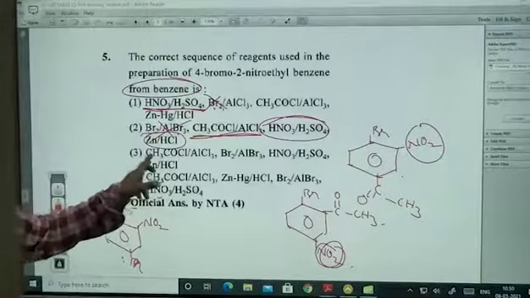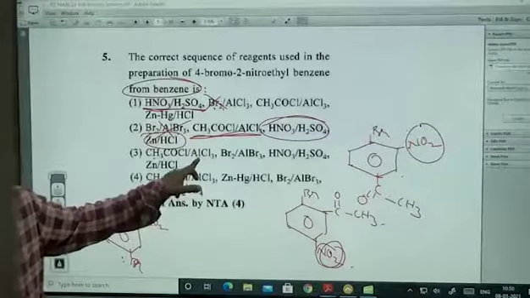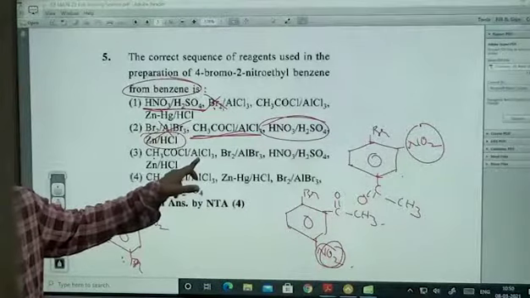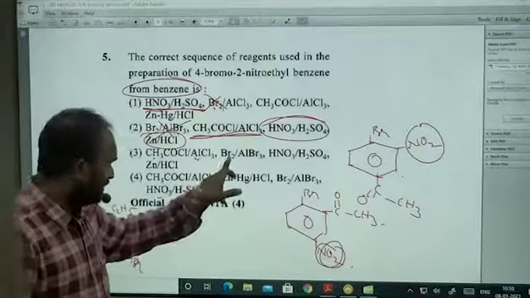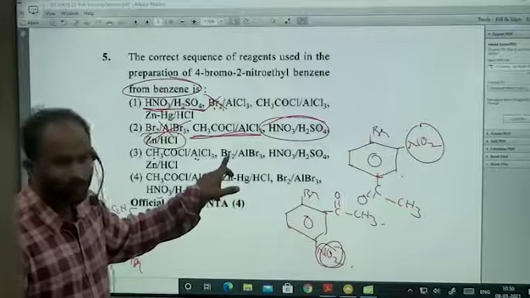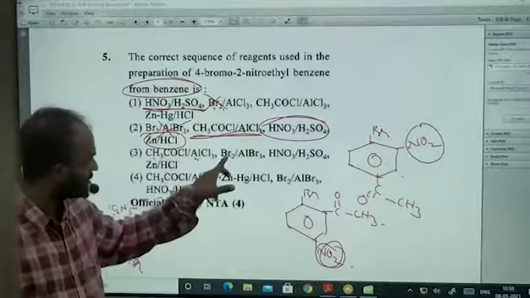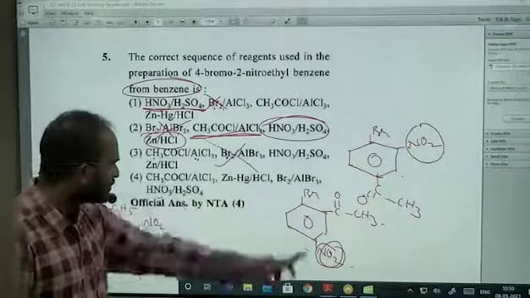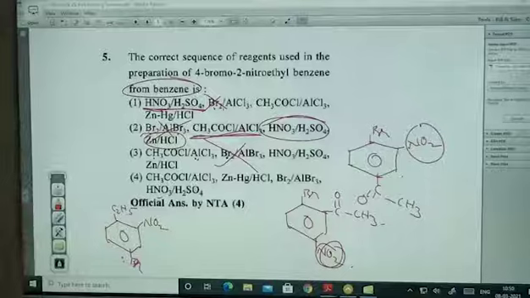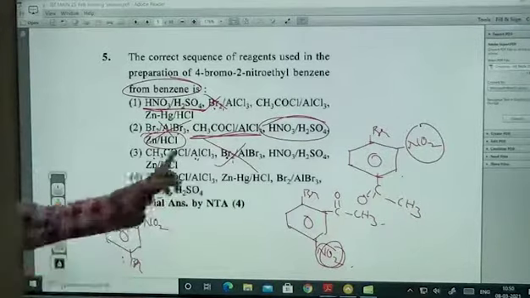Next, CH3COCl AlCl3, acyl benzene. Acyl benzene or acetobenzene according to you. Then after bromine, I'll get para position. No. Oh, sorry, right. Yes, the meta-bromo product will be formed. This is not the one. Meta, which means 3-bromo, but I need 4-bromo here. This is not the one.